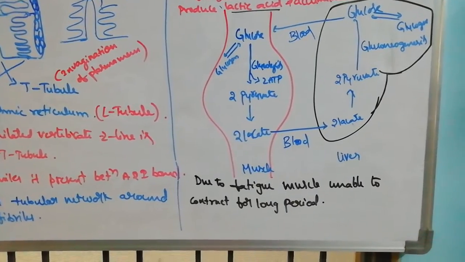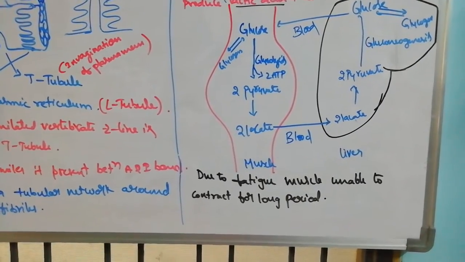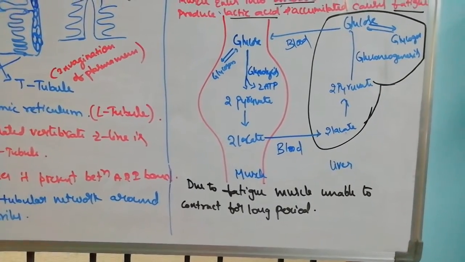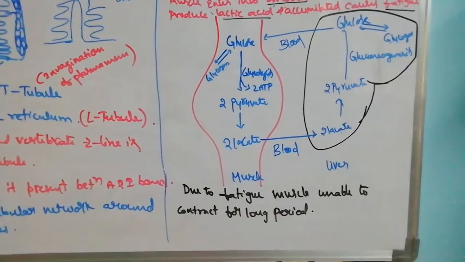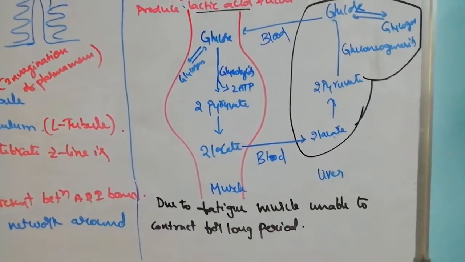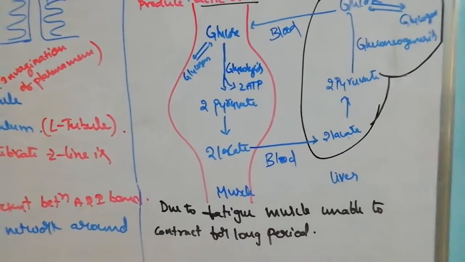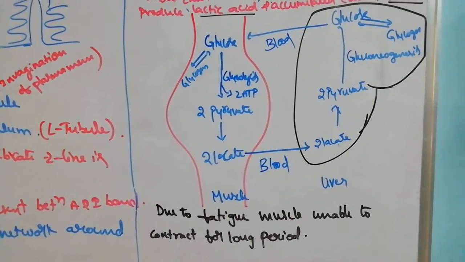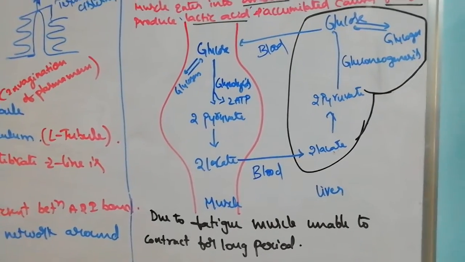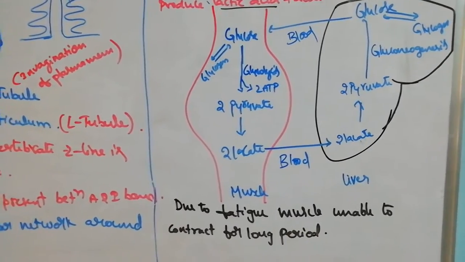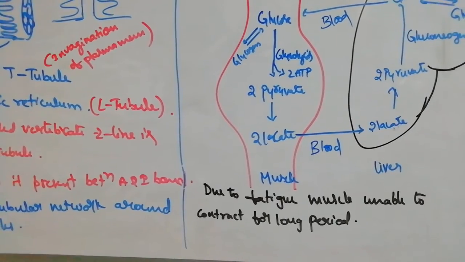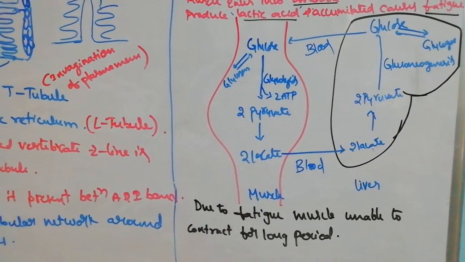When we feel the pain and are in a resting condition, the lactic acid enters the liver and again forms glucose by gluconeogenesis. What is gluconeogenesis? Glucose formation from sources other than sugars, because here lactic acid is not a sugar. If glucose is formed from non-sugar sources, we call it gluconeogenesis. By that, glucose is formed, which reaches the muscle and is utilized by the muscle again. This cycle is called the Cori's cycle.